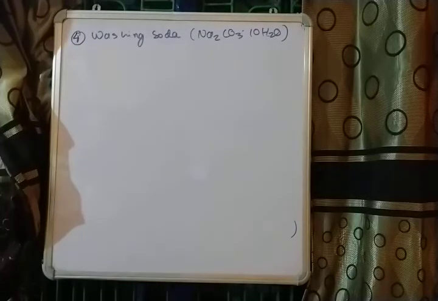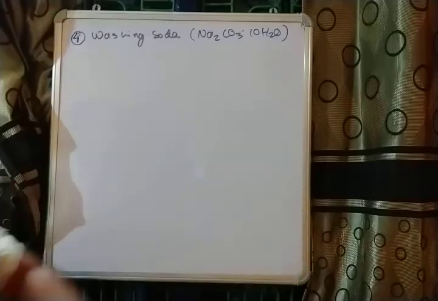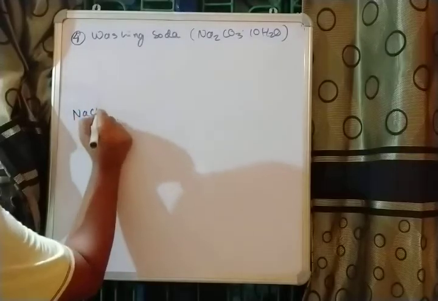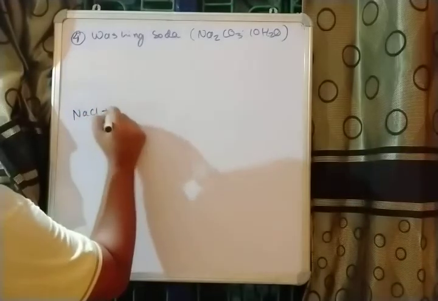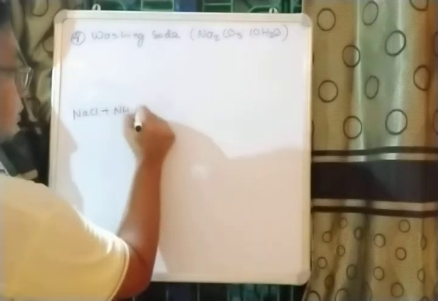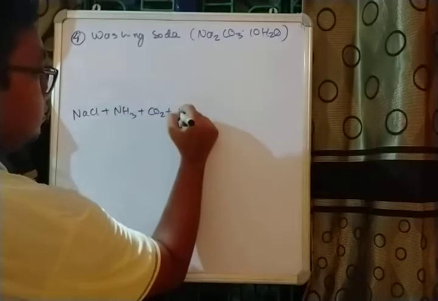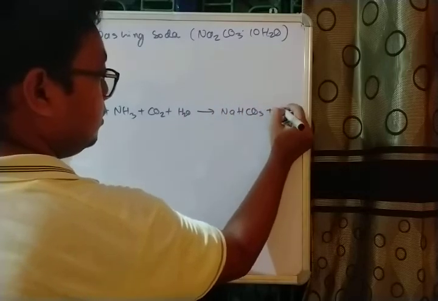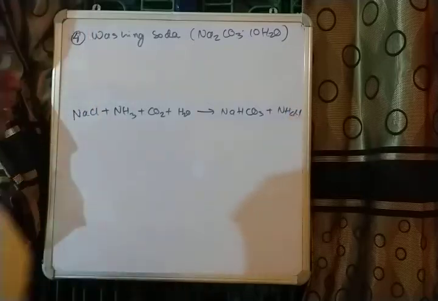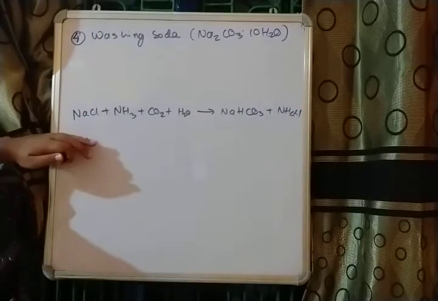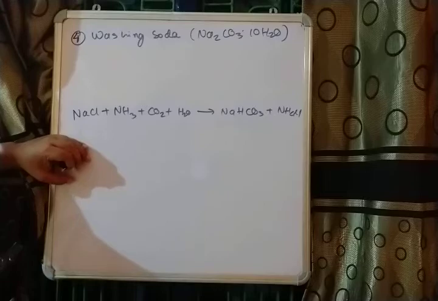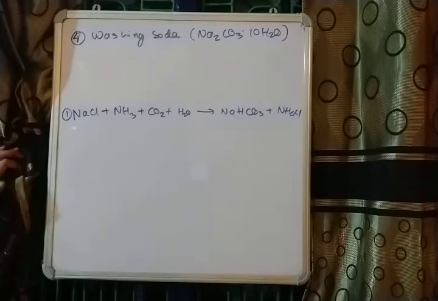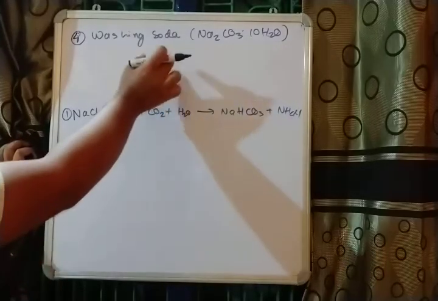If you remember, in baking soda we had a reaction like this: NaCl, then NH3 plus CO2 plus H2O, which gave us NaHCO3 plus NH4Cl, correct? So similar to baking soda, washing soda also involves the first step. That means the first step is compulsory for both washing soda and baking soda.